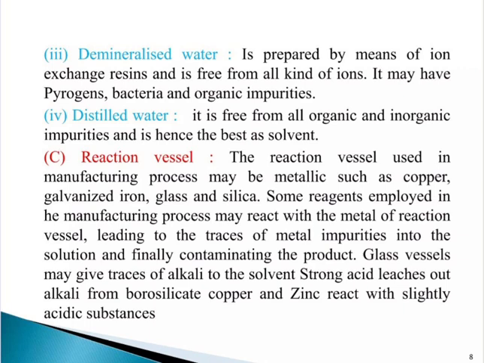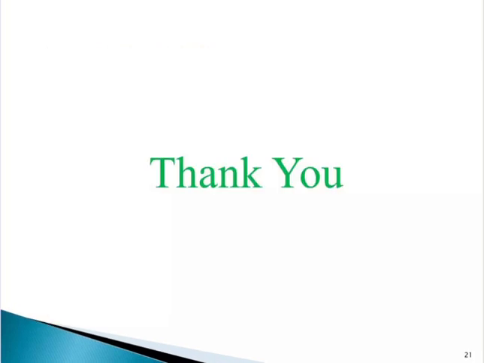Next, reaction vessel. The reaction vessel used in the manufacturing process may be metallic, such as copper or galvanized iron, or glass and silica. Some reagents employed in the manufacturing process may react with the metal of the reaction vessel, leading to traces of metal impurities in the solution and finally contaminating the product. Glass vessels may give traces of alkali to the solvent, as they leach out alkali from borosilicate. Copper and zinc react with slightly acidic substances.